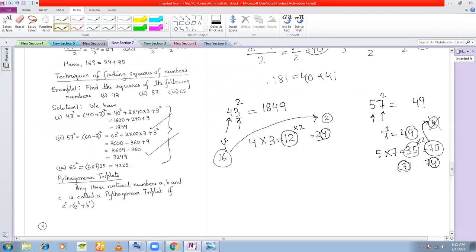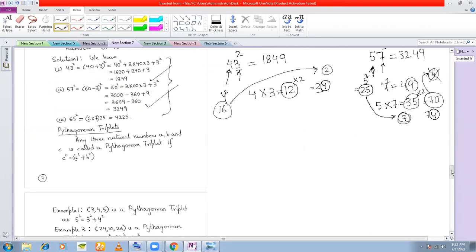Next digit here I have is 5, right? So 5 square is how much? 25. 25 you add with whatever was there in your mind, carry, which is 7. So 25 plus 7 is 32. So this square is 3249. Understood? Yes, sir. So one more example we have time for.